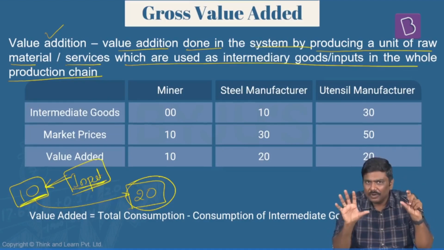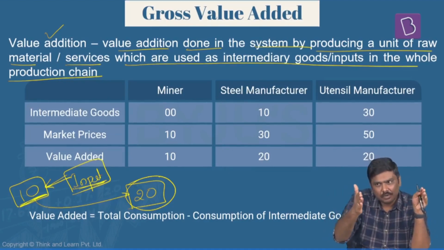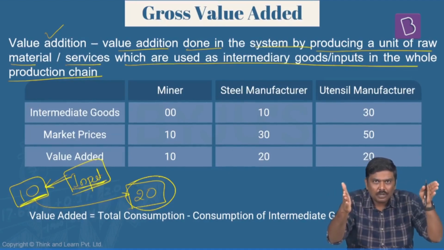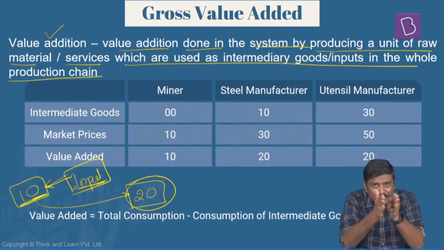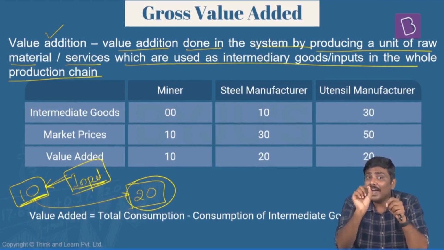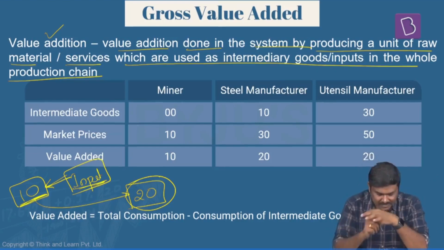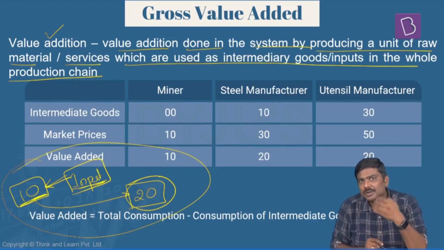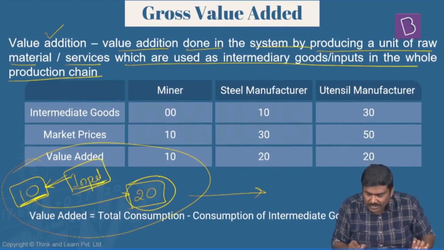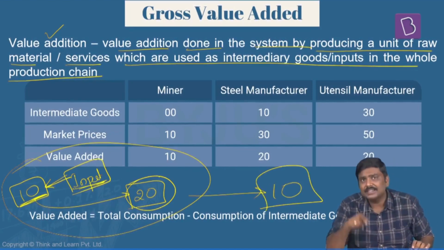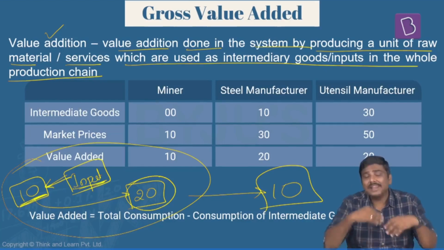So basically what you need to consider is how much is the input cost, how much is the output price. The difference between these two will give you the value addition done in the system. For example, here output price is how much? 20 rupees. What is the input cost? 10 rupees. So the value addition done to the system by me is 10 rupees. Is it okay? I'll take another example.